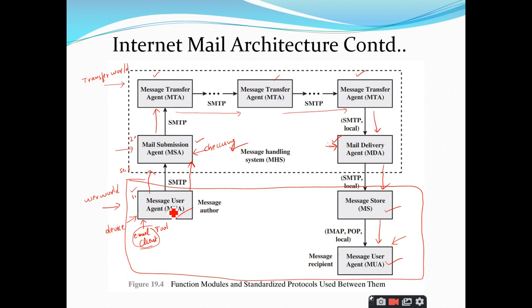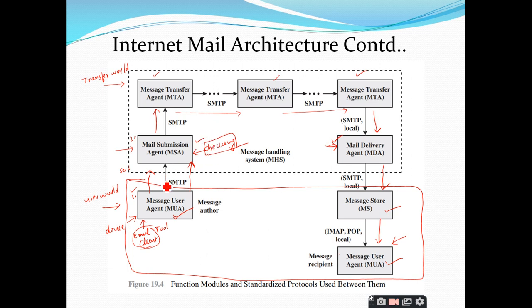So whatever policies you are defining for this email, it will check whether those policies are being implemented or followed, right? That is the responsibility of the mail submission agent. As I told, it is just used as a checking agent. It will check whether everything is done in the correct format or not, and whether the policies of the hosting domain have been enforced or not.